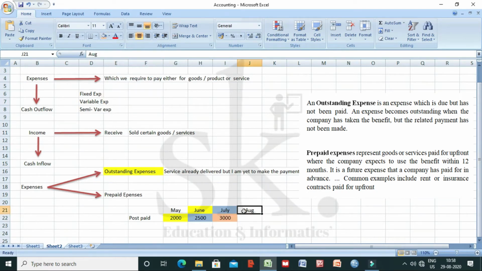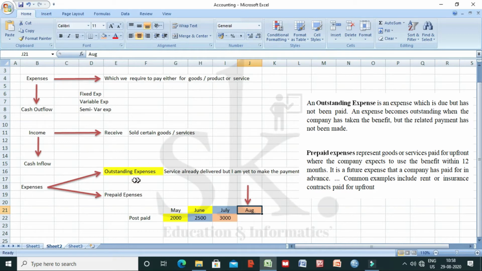So what I mean to say, standing in the month of August, the due date for payment of that particular bill was 10th of August, but till date I haven't paid. Have I got the service? Yes, I got the service in the month of July. I was supposed to pay by 10th of August. So the service is already delivered, the Vodafone postpaid service is already delivered, but I am yet to make the payment. Such things are said to be outstanding expenses.